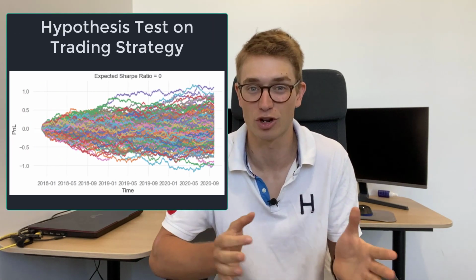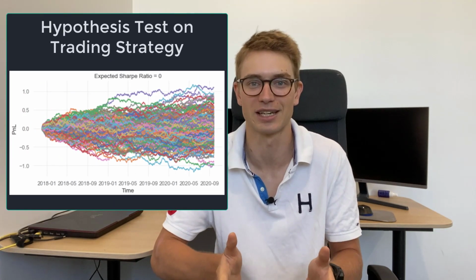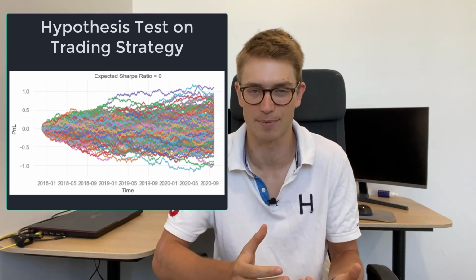Now, with that Sharpe ratio, what I want to assess is that over that given trading period, what is the chance that we've just happened onto this trading strategy that happens to be successful? I'm going to do that by looking at a hypothesis test against a strategy where we have an expected Sharpe ratio of 0. So what do I mean? We have an expected return of 0, but the same volatility that our trading strategy has just demonstrated.